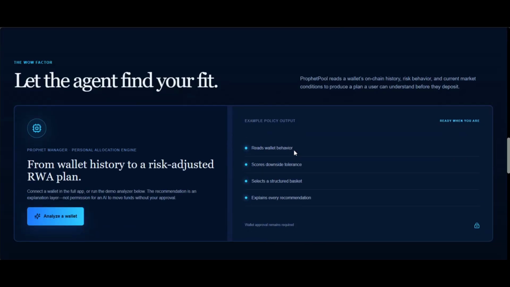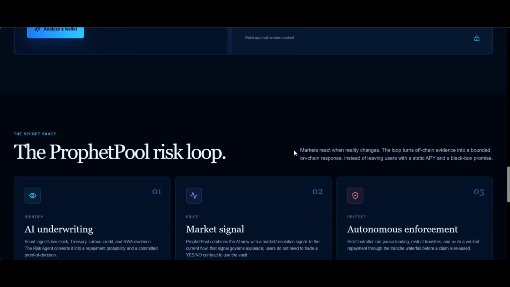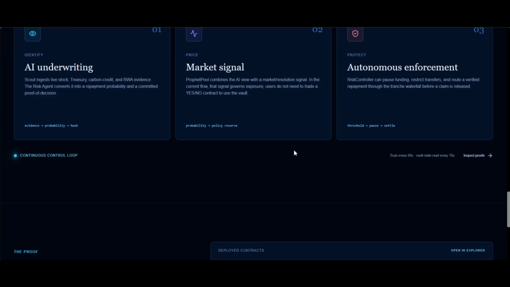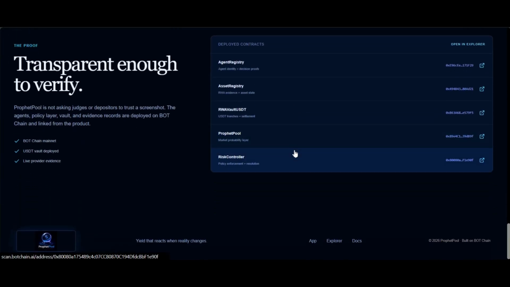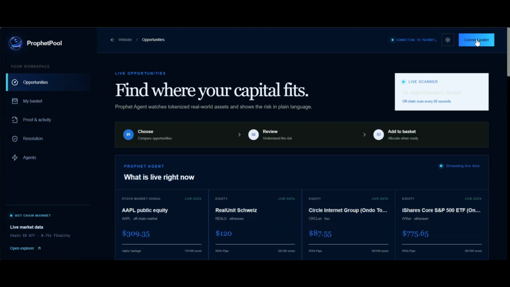Most reward asset platforms show users a token and APY, but hide what happens when the underlying asset becomes risky. ProphetPool adds an active risk control layer. It continuously monitors real-world evidence and allows policy-bound smart contracts to react when conditions change.